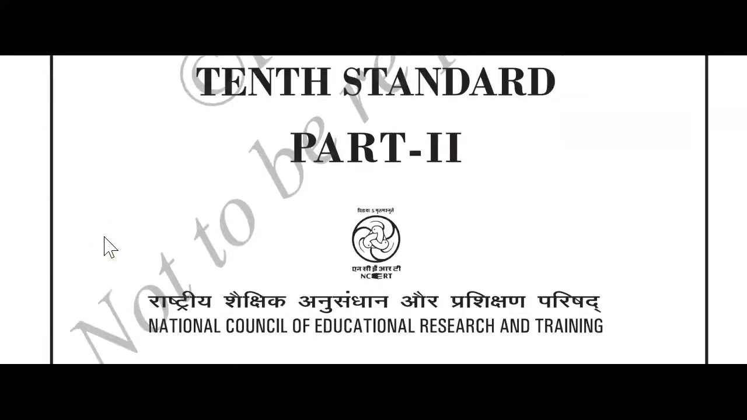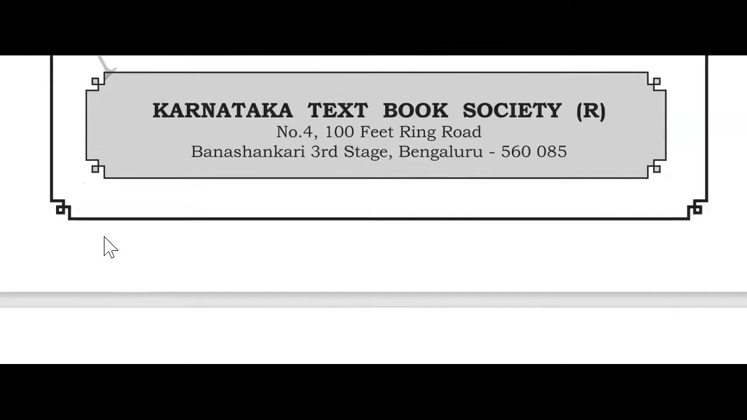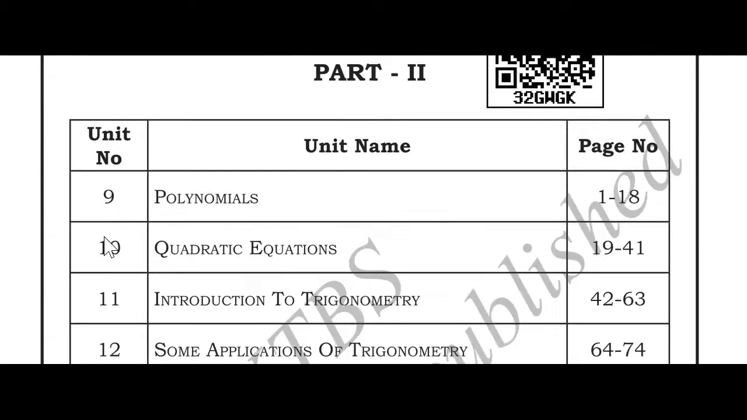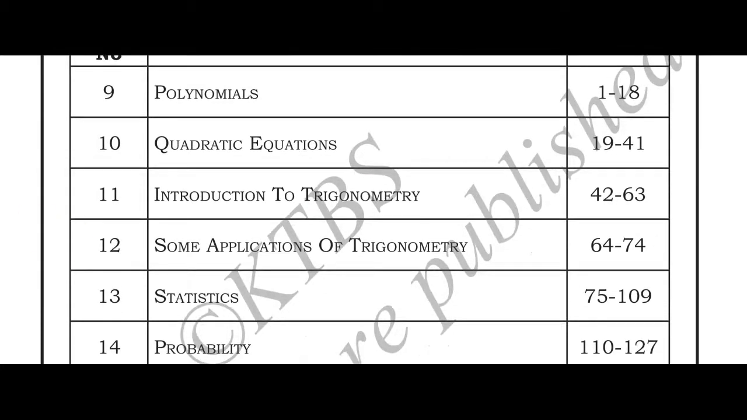Open part 2 of the mathematics textbook, children. You can see in part 2 the first chapter is polynomials. Can you see this, children? Yes. Even this full chapter has got deleted. This chapter is no more. And next we have the chapter quadratic equations. This full chapter is retained. You want to study the full chapter, but only one method has got deleted.